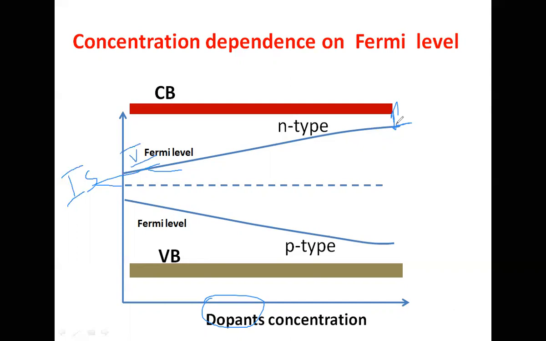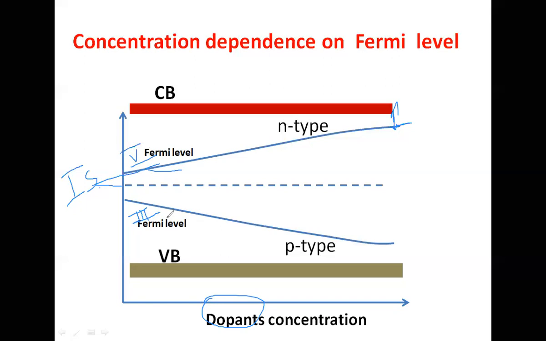So this is what is happening as we increase the dopant concentration, especially the fifth group element, in n-type semiconductors. On the other hand, when we take an intrinsic semiconductor and add a third group element, then we are converting it into a p-type semiconductor. By adding each third group element, we are adding one hole, which is like removing one electron.